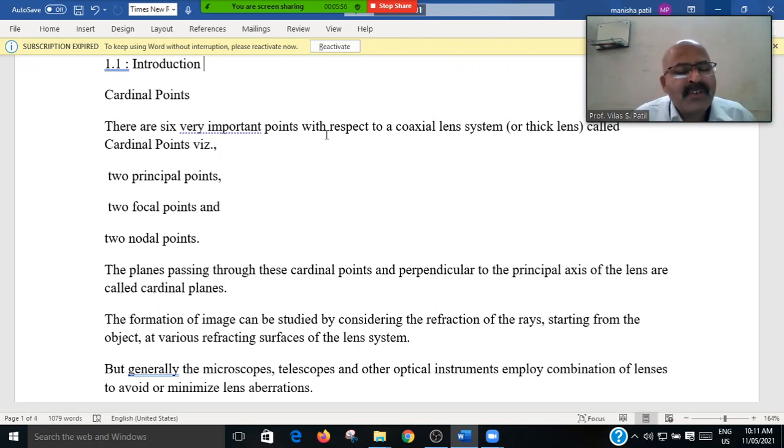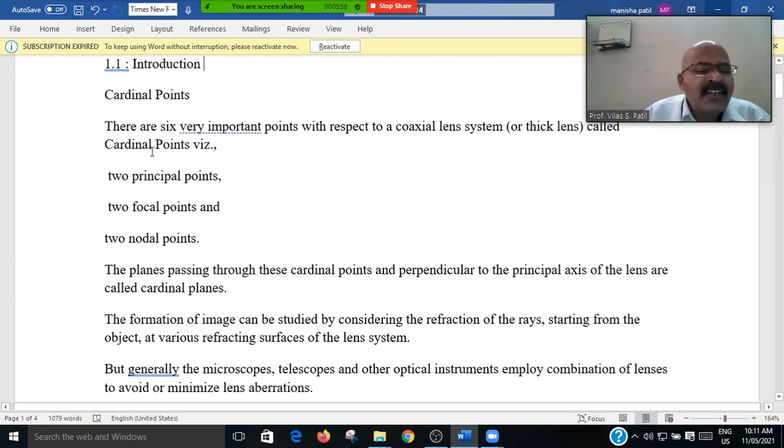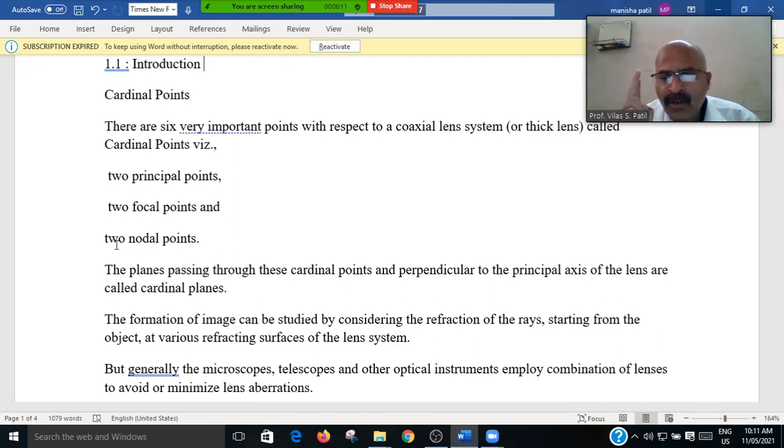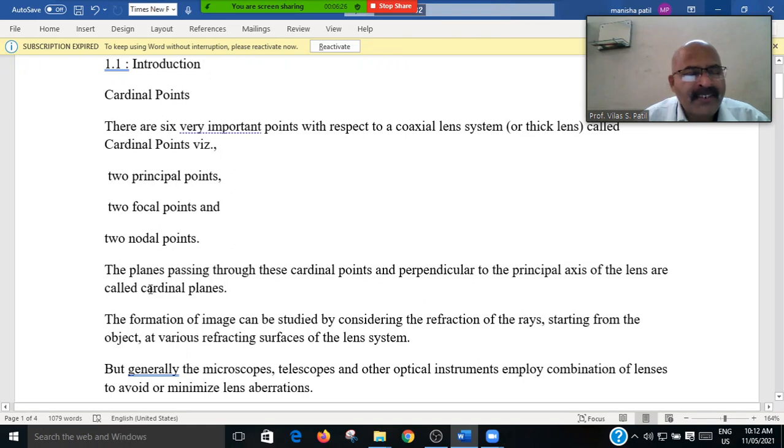And what are the names of these cardinal points? Two are the principal points, two are the focal points, and two are the nodal points. That is, focal points, nodal points, and principal points. These are the three pairs: a couple of principal points, a couple of focal points, and a couple of nodal points are known as cardinal points.